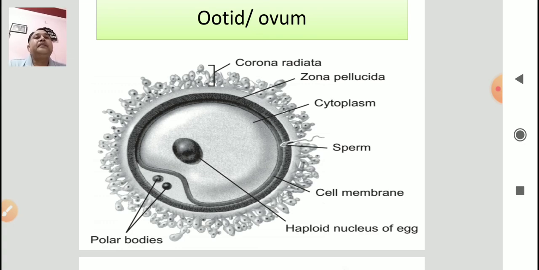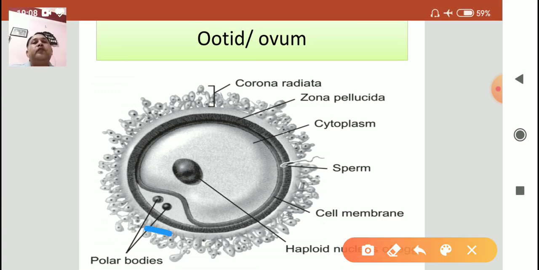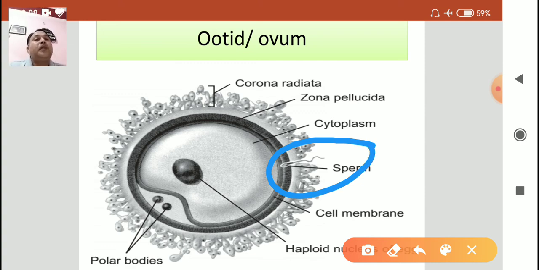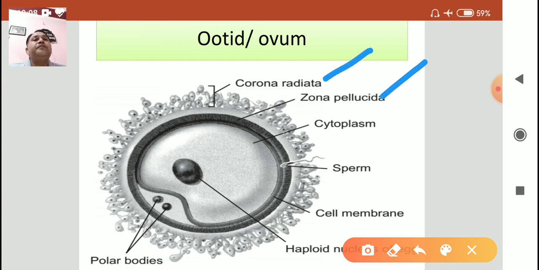After fertilization, there is formation of the second polar body. Polar bodies are formed when the sperm fuses with the secondary oocyte. What is the role of sperm? Out of many different roles, it also provides the centriole to the secondary oocyte to complete the process of oogenesis. There is corona radiata, zona pellucida, and cytoplasm.